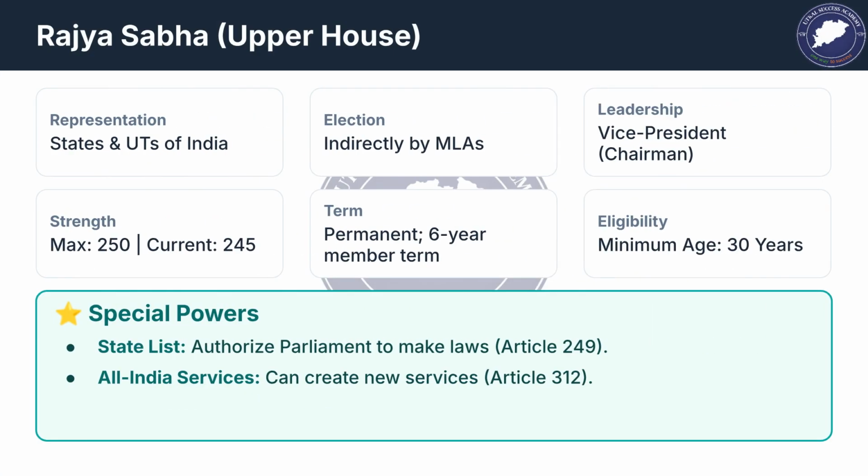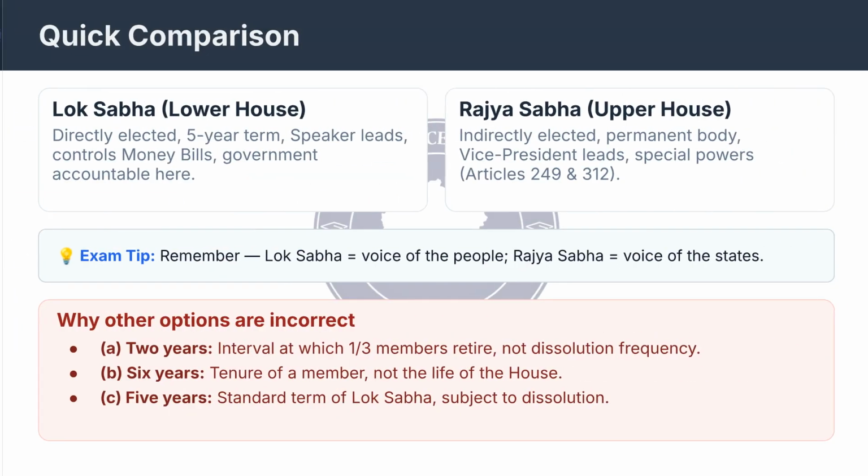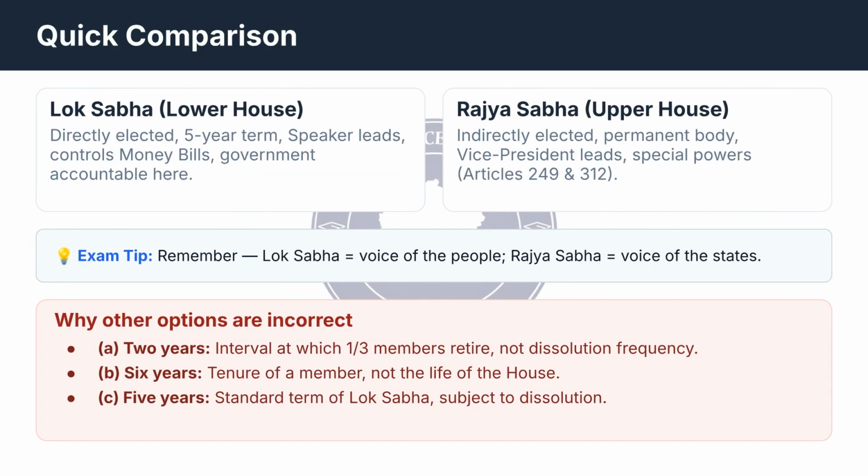The Rajya Sabha, the upper house, represents states and UTs, with members indirectly elected for 6-year terms. It is a permanent body. Its special powers include authorizing Parliament to make laws on the state list under Article 249 and creating All India Services under Article 312.